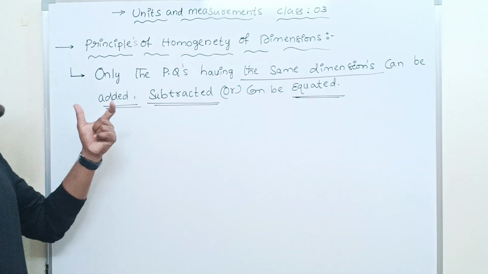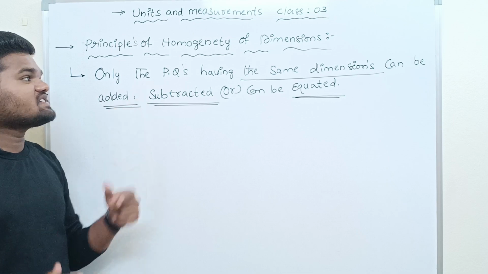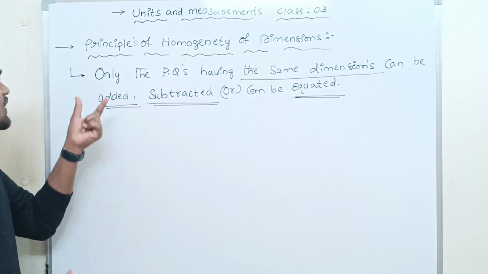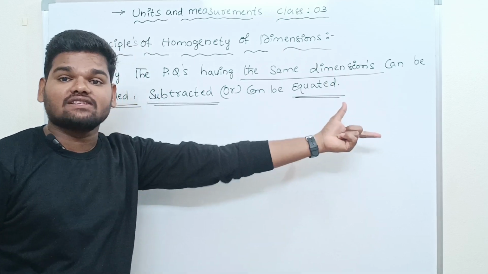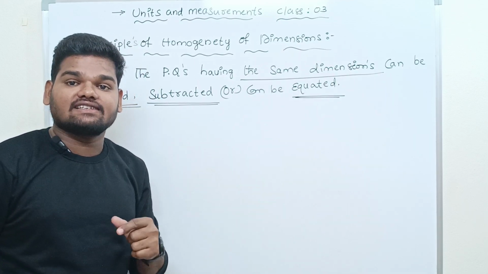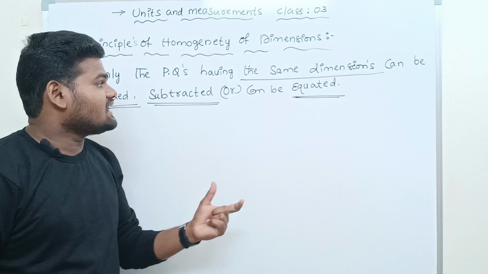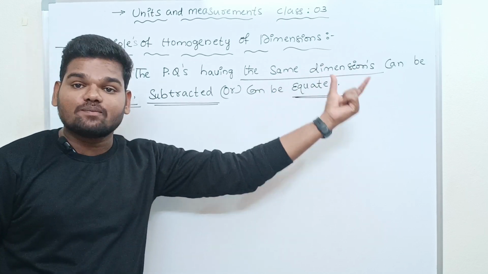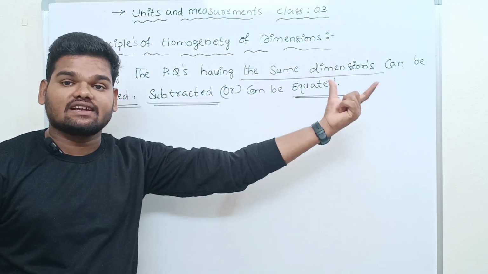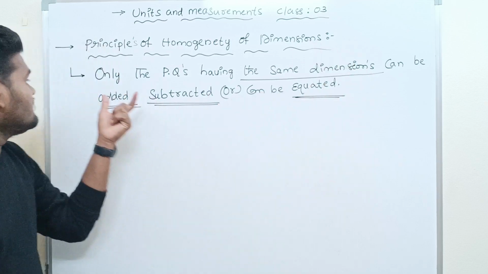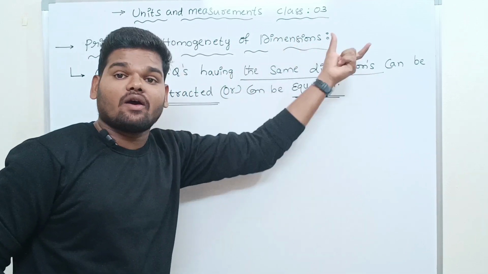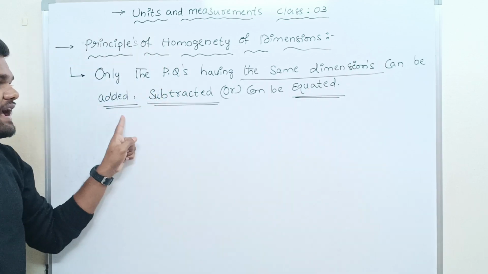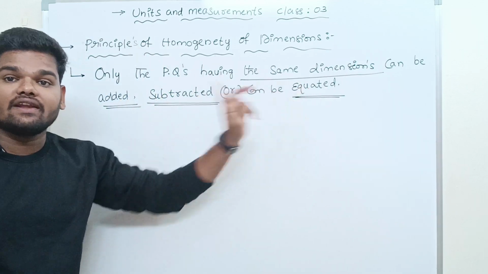What is the definition of the principle of homogeneity of dimensions? Only the physical quantities having the same dimensions can be added, subtracted, or equated.